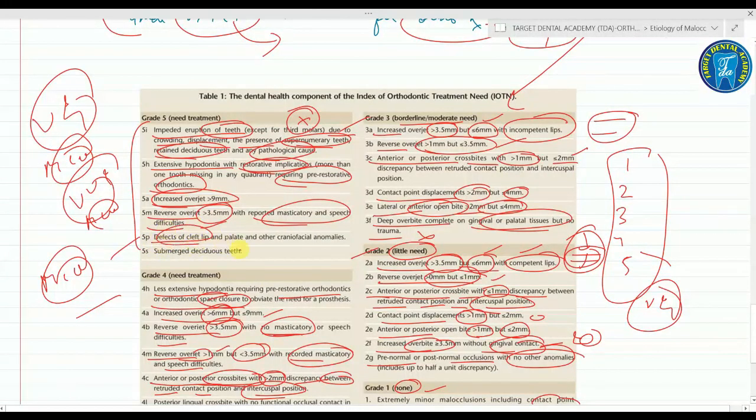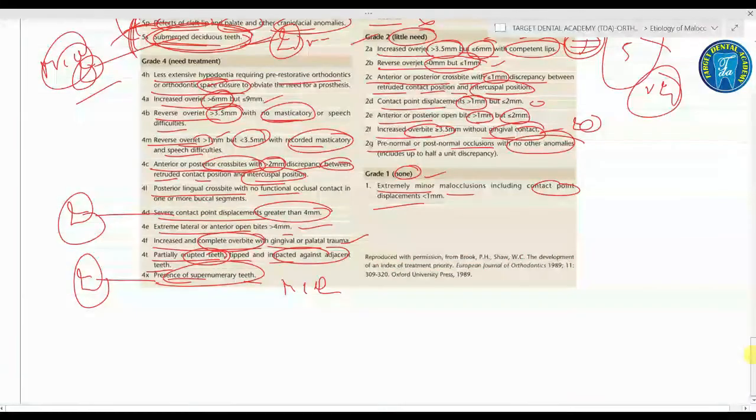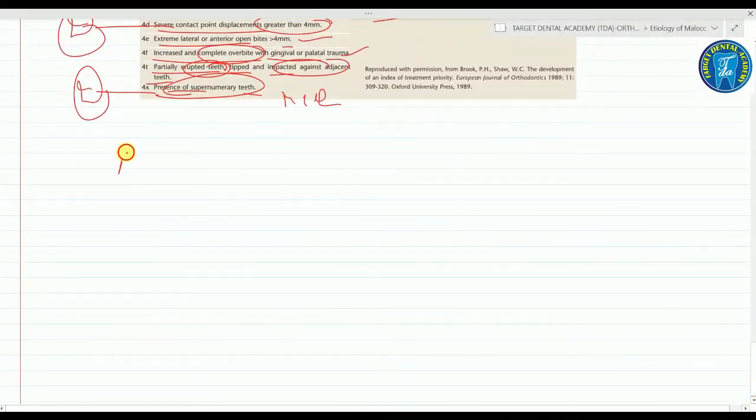Defect of cleft lip and palate with craniofacial abnormalities. Very important, the submerged deciduous teeth, commonly asked MCQ. The submerged deciduous teeth and cleft lip and palate are seen in grade 5. Important.